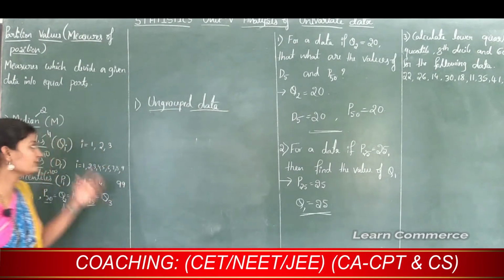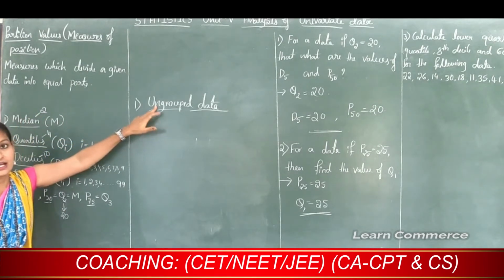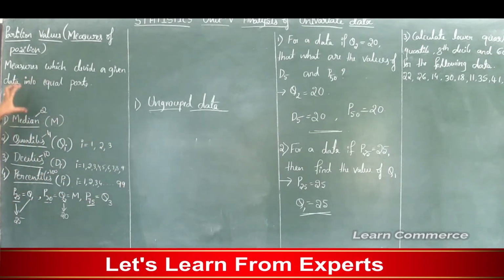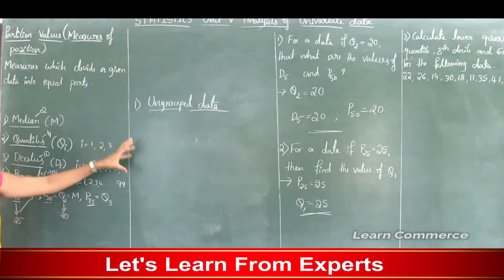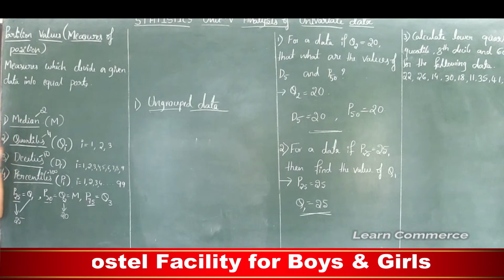In median, we already discussed that to calculate median in case of ungrouped data, there are some important steps. Like that, to calculate partition values in case of ungrouped data, similar steps are followed here also. Let's see the first one, median.